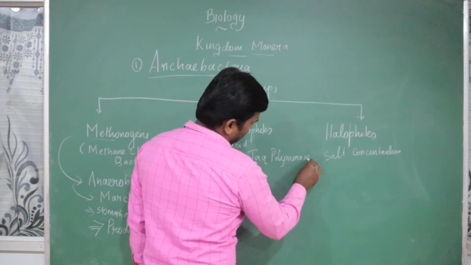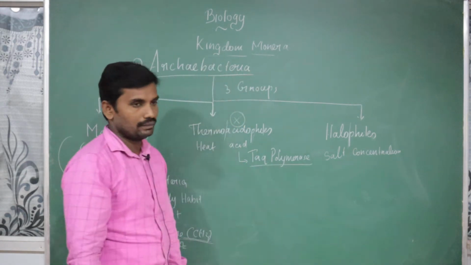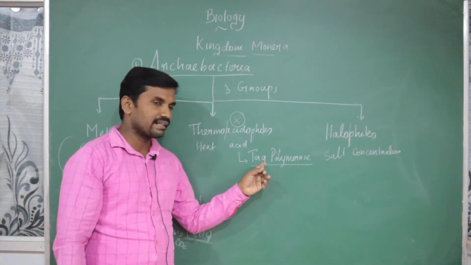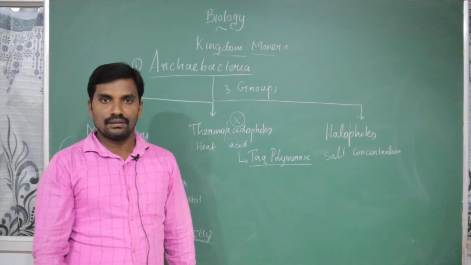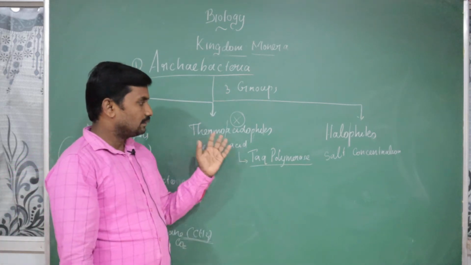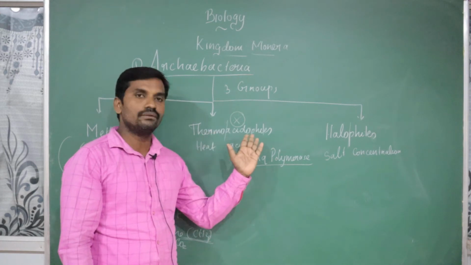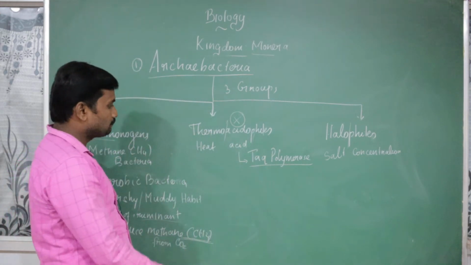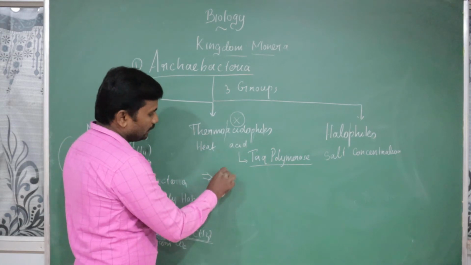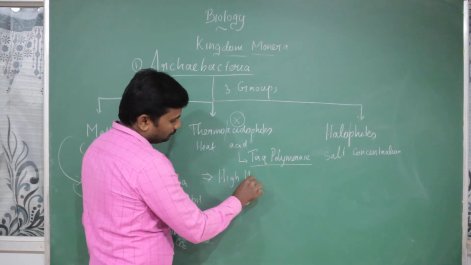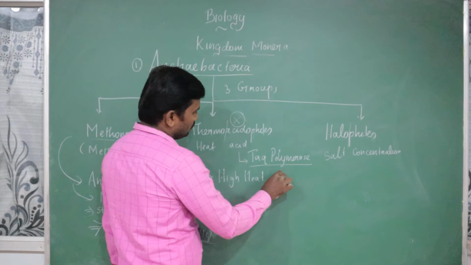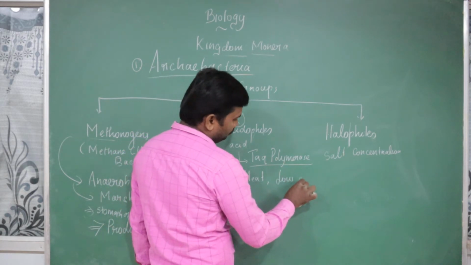Taq polymerase. The enzyme name is called Taq polymerase. That means Thermus aquaticus. The bacteria name is called Thermus aquaticus. The Thermus aquaticus is the example of Thermoacidophilus bacteria. But where it is present, specifically, is in high heat as well as low acidic medium.